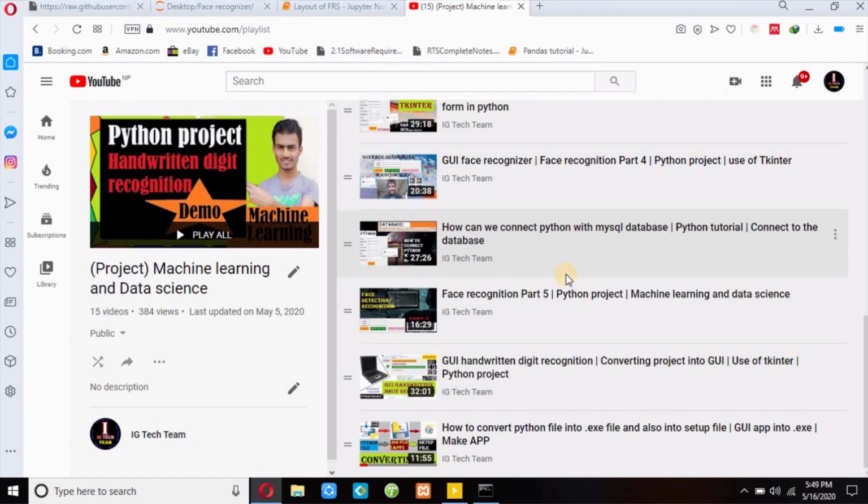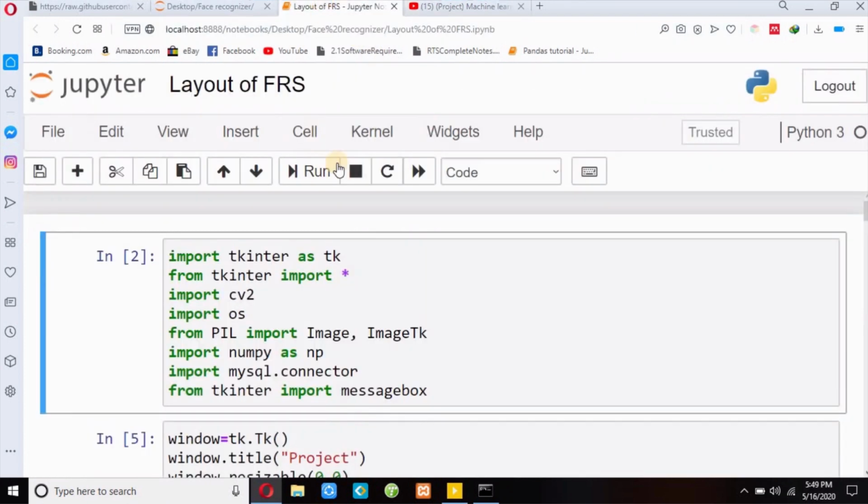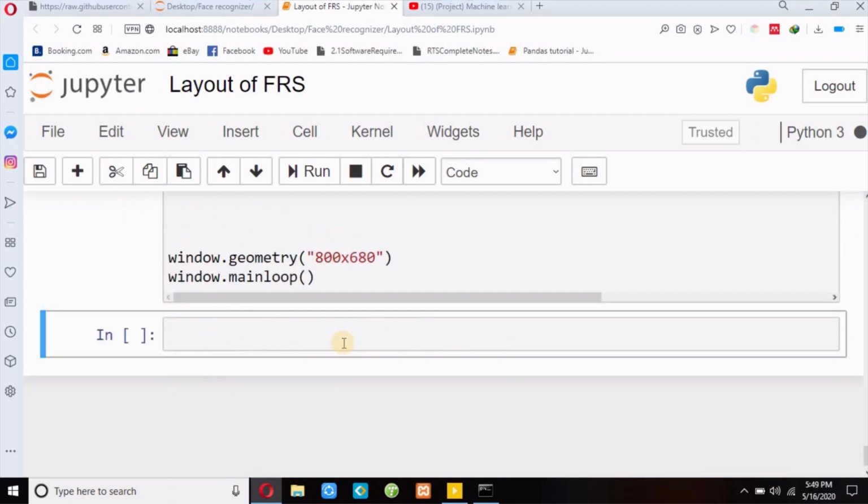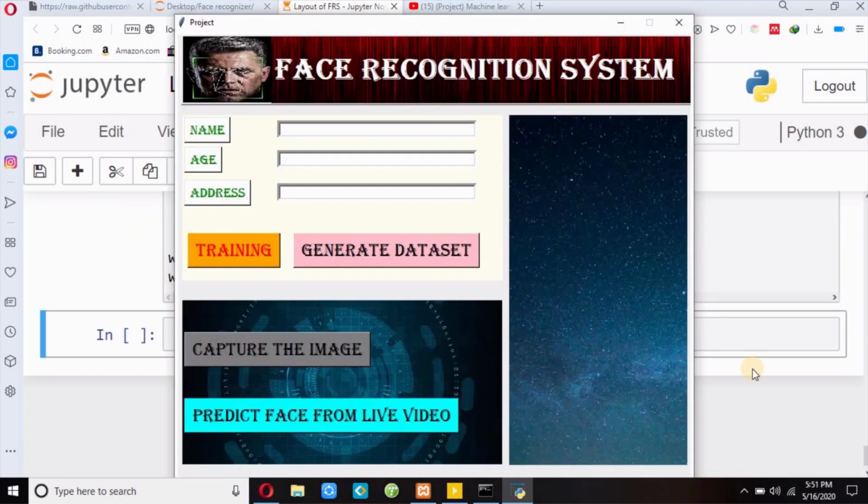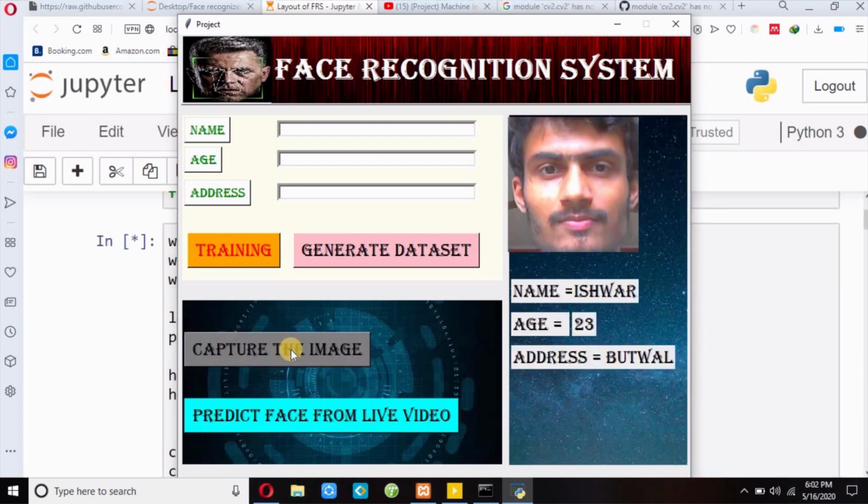I will show you some demo. So I will execute this code. So guys, the output looks like this. I have made this by using tkinter GUI and OpenCV. And now if I press this button, capture the image, let's see what happens. So you can see my face in the right side, and it will display my name, age, and address.